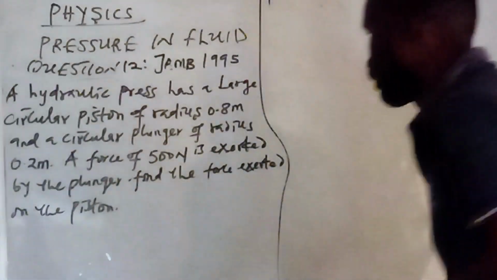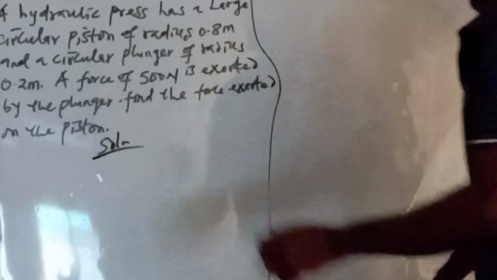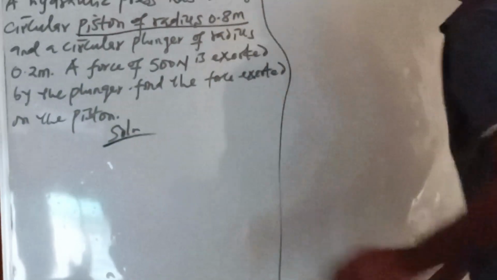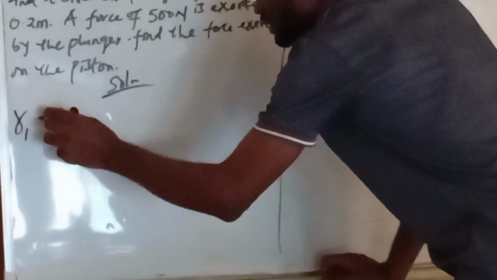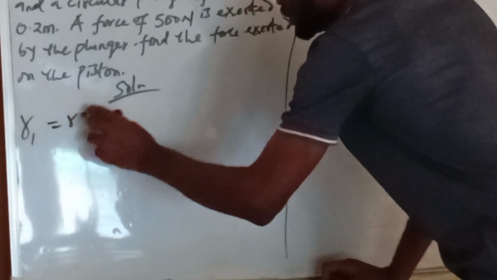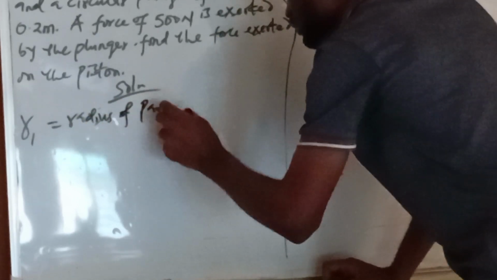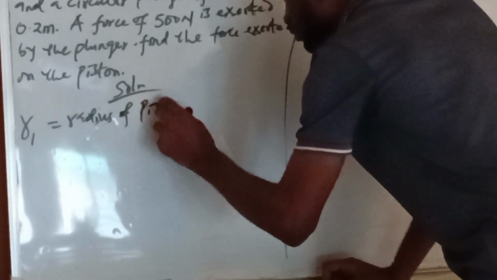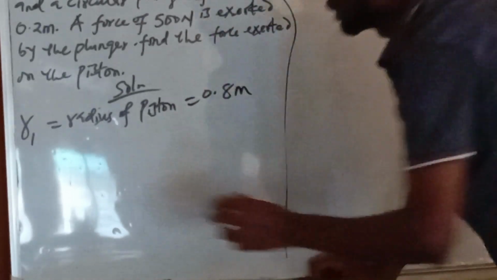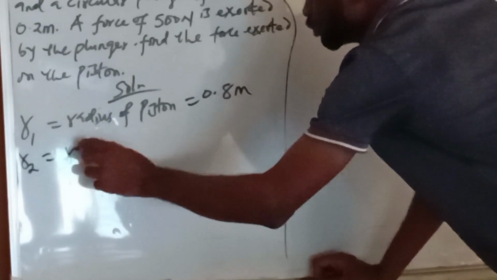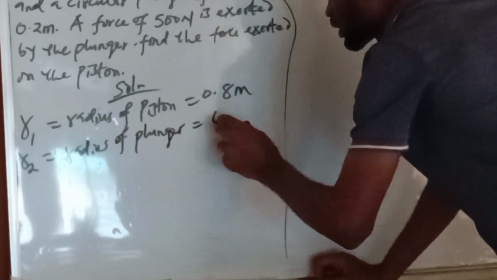Now, under my solution, let R1 be the radius of the piston, which is 0.8 meter. R2 is the radius of the plunger, which is 0.2 meter.